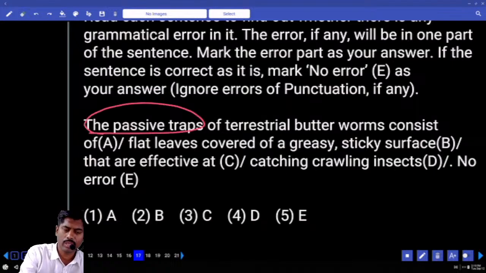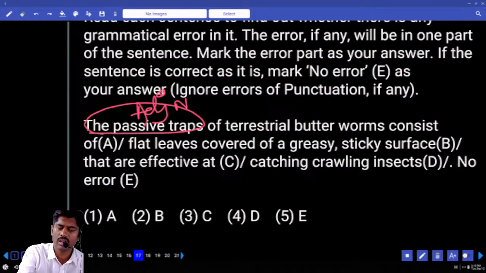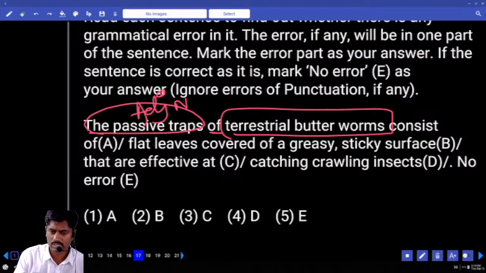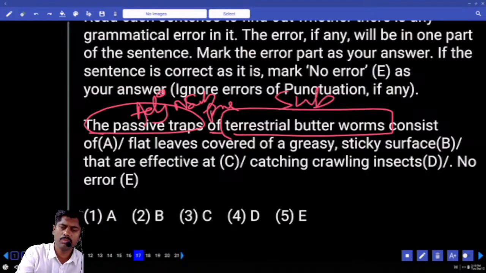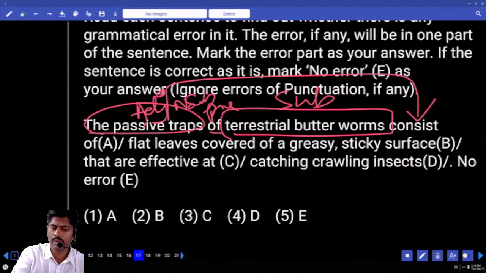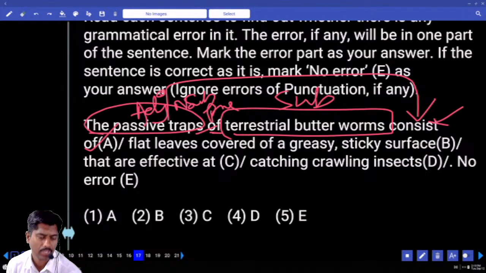Passive traps, okay, adjective, trap is noun, after article, adjective, noun, okay. Traps of terrestrial butterworms. So this is subject, preposition, subject. Obviously, based on first subject, we decide the verb: traps consist of. First part is absolutely correct. So the traps consist of what?